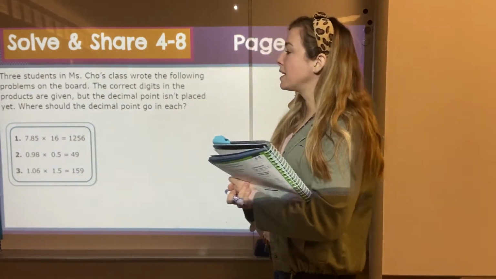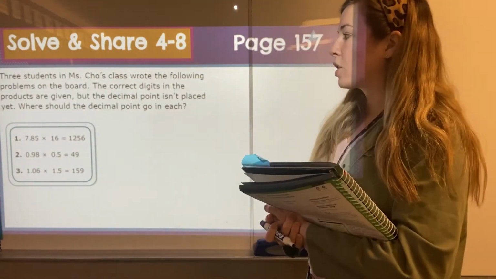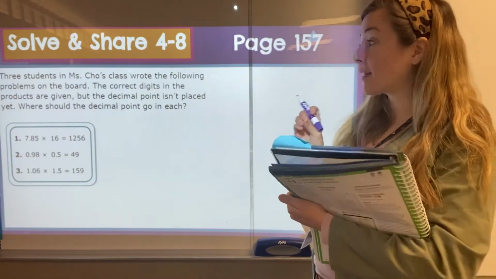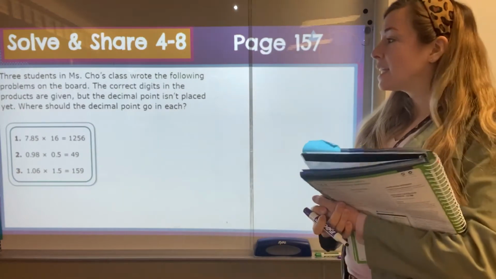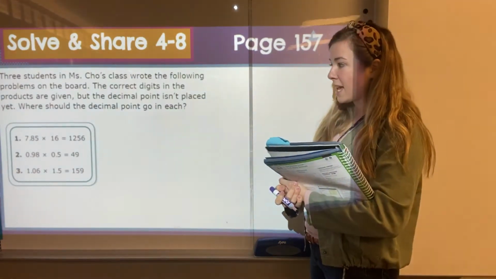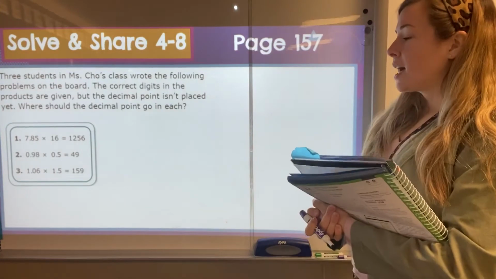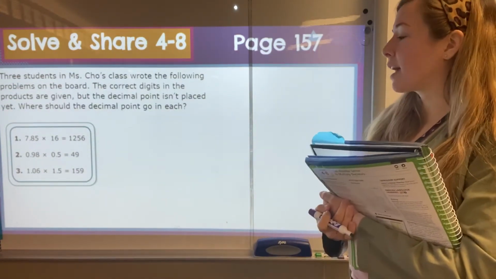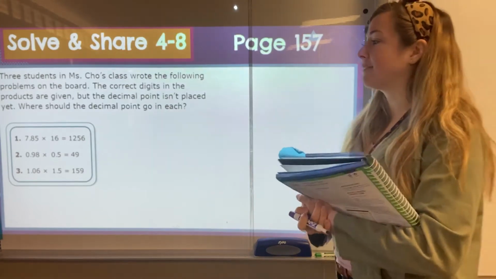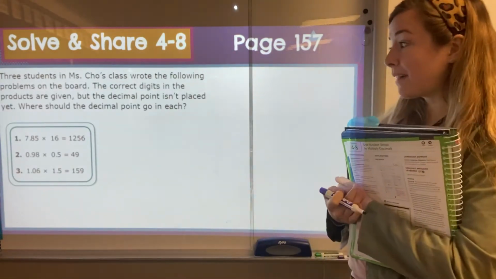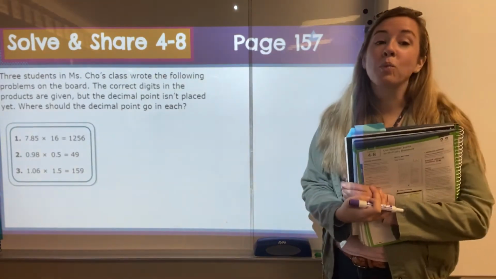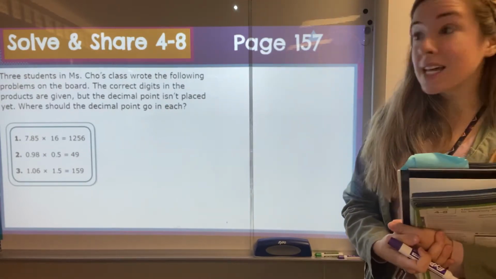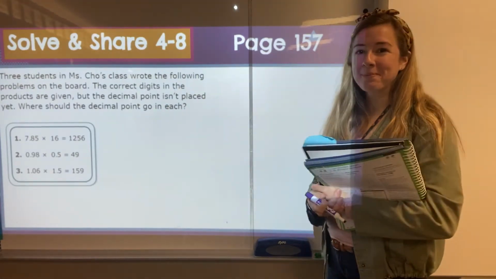So our number 1 is 7 and 85/100 times 16 and our digits are 1, 2, 5, 6. So all 4 of those are in the right order, right spot. You just have to decide where that decimal is going to go. Our next one is 98/100 times 5/10, and we've got 49 there. And so those digits and numbers are in the right spot, but we need a decimal. And then our last one is 1 and 6/100 times 1 and 5/10, and our answer is 159. And so again, we were just trying to figure out where that correct decimal goes. So go ahead and try to solve. Place the decimal in those answers, and then we'll talk about it.